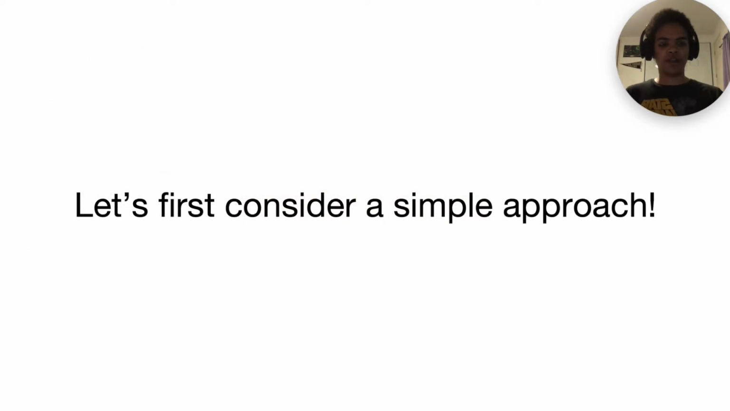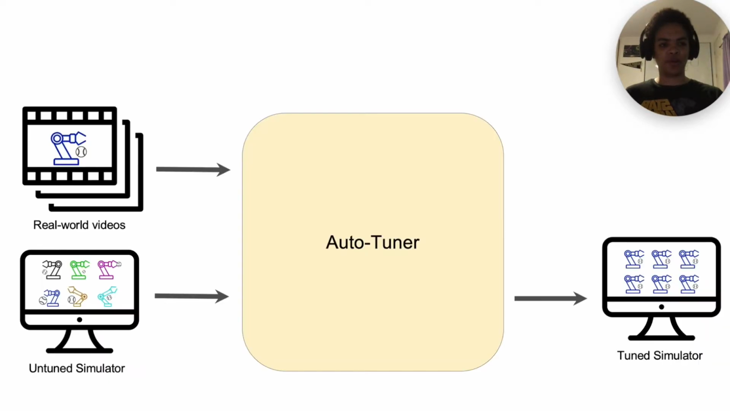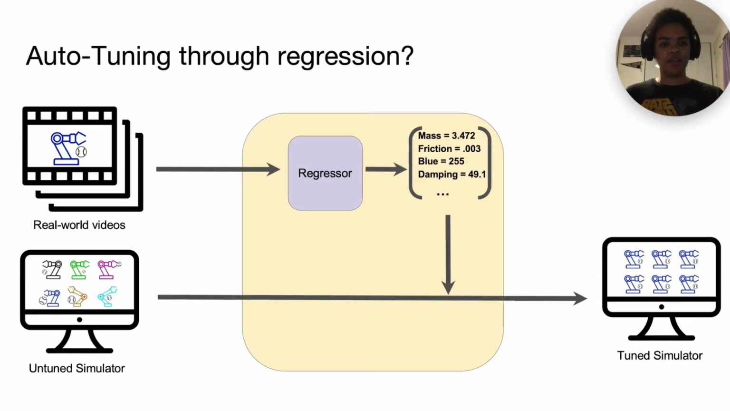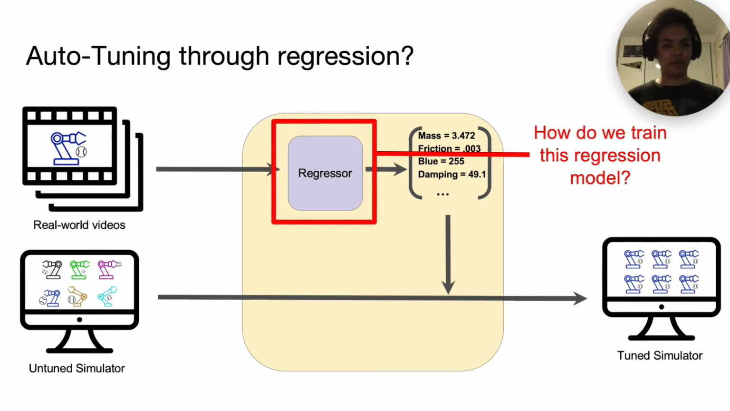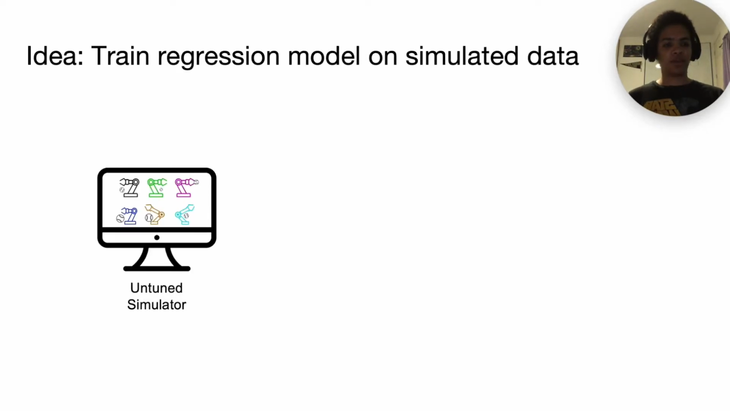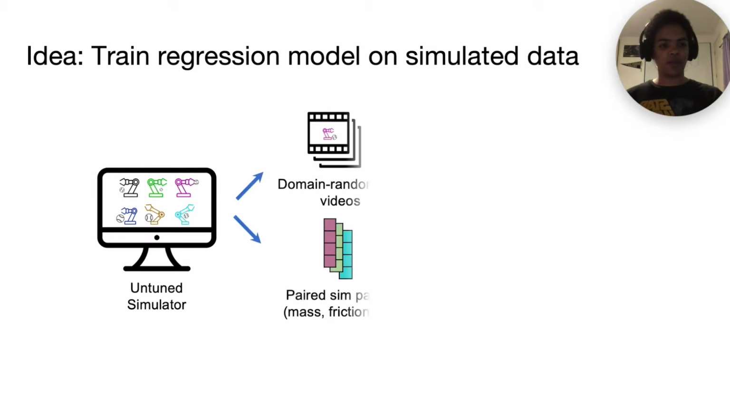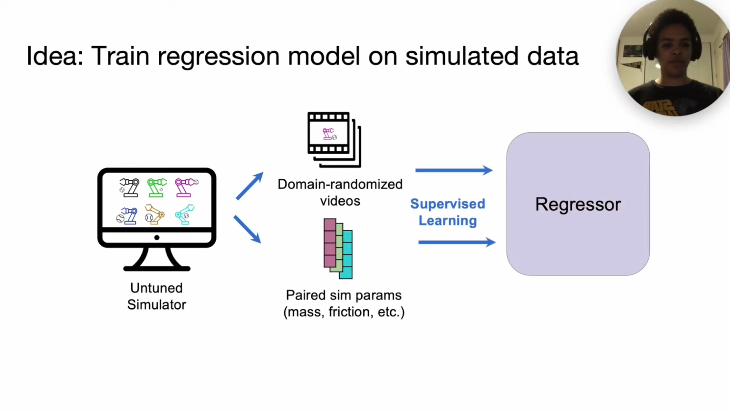First, let's look at a naive approach to designing this auto-tuner. The simplest way to tune our simulator would be to design a regression module which takes in real-world videos and directly outputs a scalar value for each sim param. The first challenge is to train this module. A natural approach here would be to train the model with a domain randomized simulator. We can collect a diverse set of videos paired with the ground truth sim params which produce them, then directly train our regressor using supervised learning.